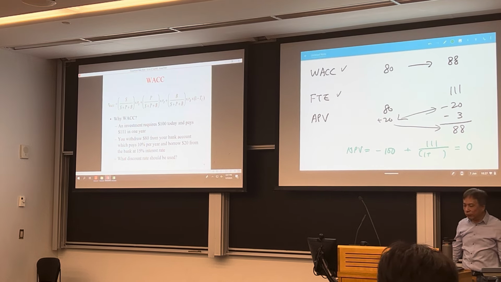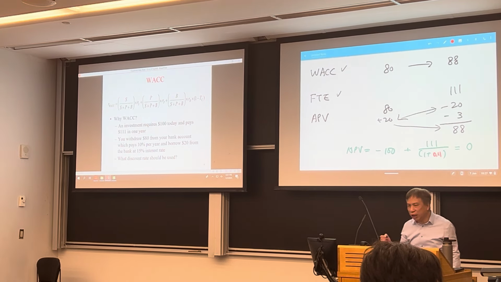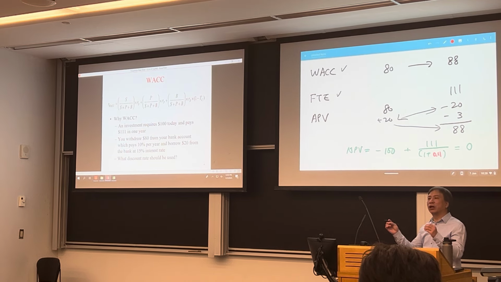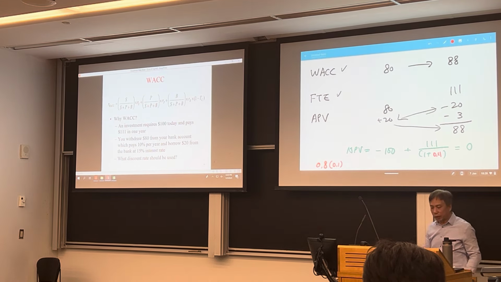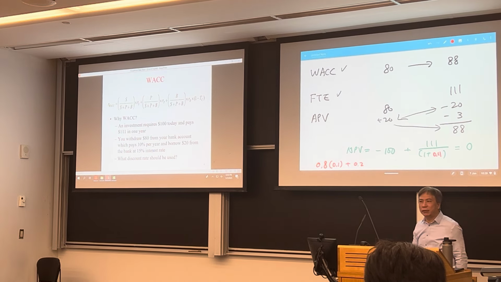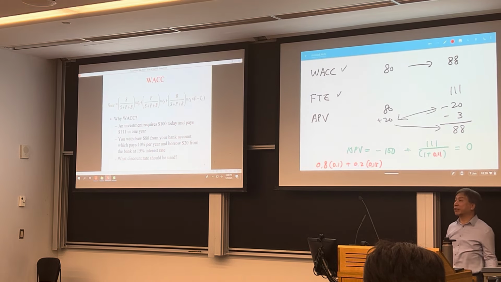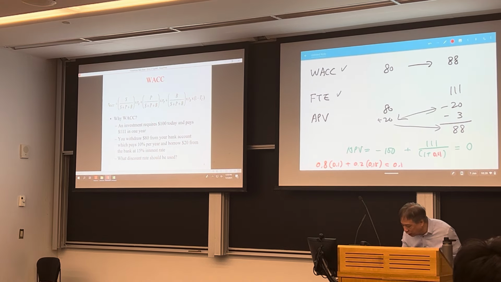But what discount rate gives you 0? Well, 11.11, 11%. So how do you get the 11%? Actually, it's a weighted average cost of capital, because for 80% of your investment, you have an opportunity cost or cost of equity of 10%. For 20% of your investment, that's $20, you have a cost of 15. The bank charges you 15% interest. So you need to get back at least 15% on this $20 and 10% on the $80. Right? So that means this is your required return of 11%.